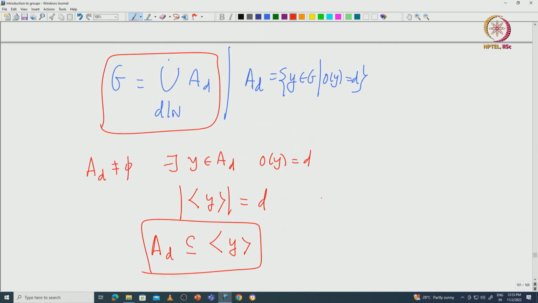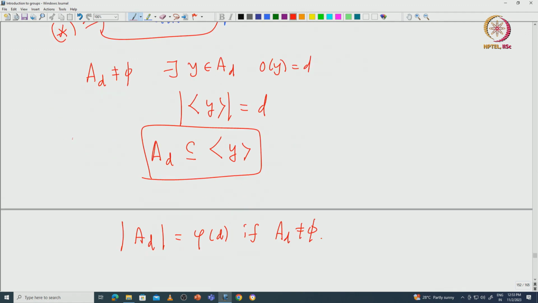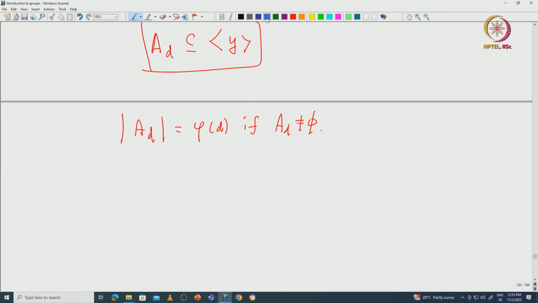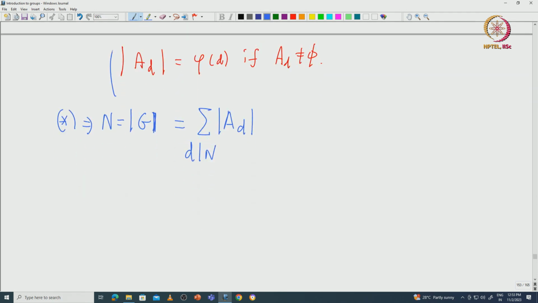So from this equality, call it star, you get the cardinality of G, which is capital N, is exactly equal to the summation of the cardinality of AD, D divides N. But this AD, the cardinality is exactly phi of D if AD is non-empty.